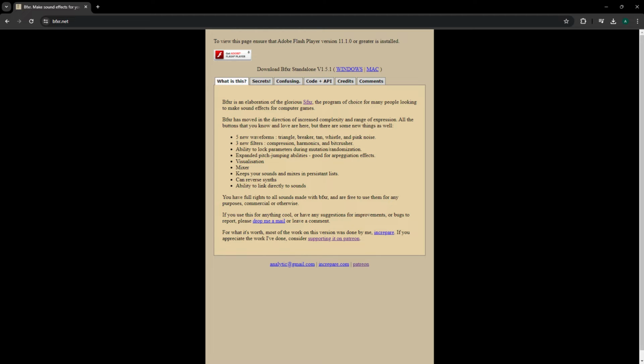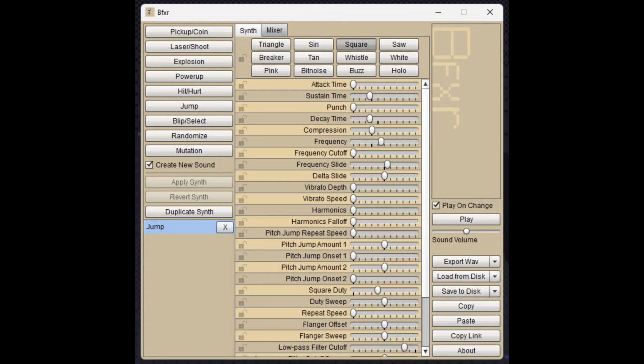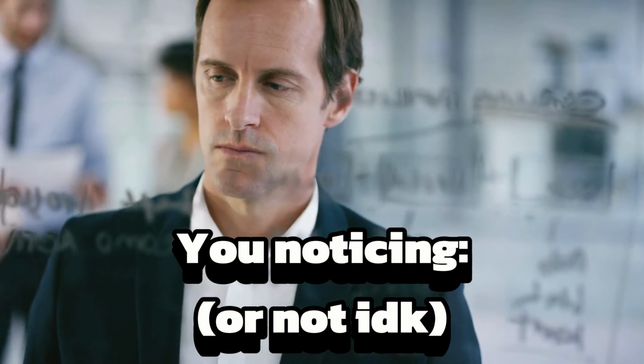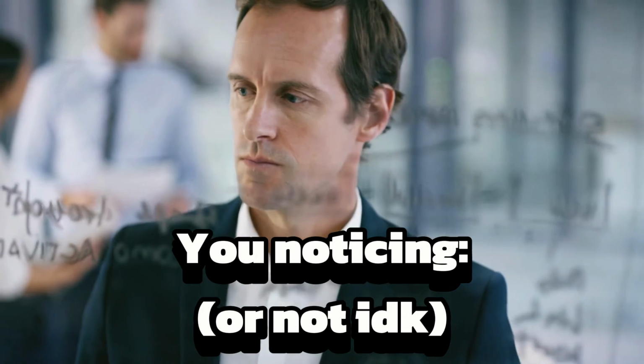If you want to create retro-style sound effects, you can use the free program sfxr, which is a great and simple tool. But you may have noticed that these are both for sound effects and not music. So let's talk about that now.